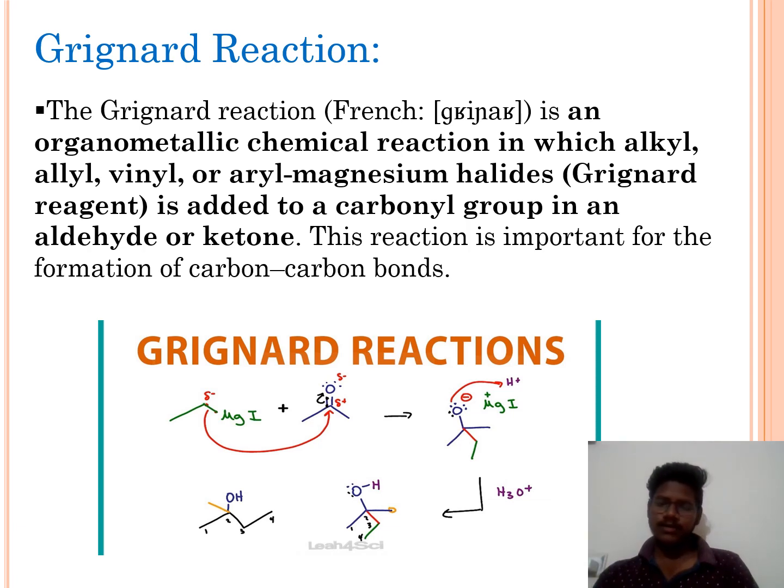The reaction of an organic halide with magnesium is not a Grignard reaction, but it provides a Grignard reagent. The Grignard reactions and reagents were discovered by and named after the French chemist Grignard.